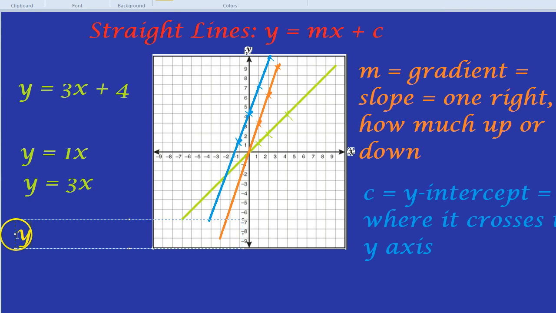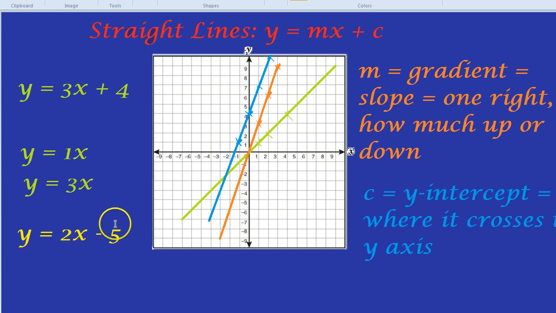For example, y equals 2x minus 5. What about that line? First, let's focus on the number next to the x. That's the gradient or the slope, or for every one right, how much up or down you go. Well, it's 2, so we have a gradient of 2. The slope is going to be 1 right and 2 up. But where do we start?